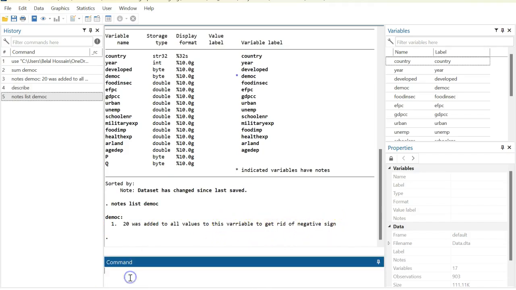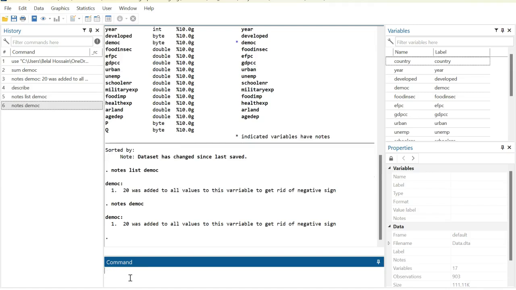But you can also use a command called notes and then your variable name, which is demo, and hit enter. You'll find the same notes here. So this is the way you can remind yourself what kind of variable this is and what kind of transformation decisions you made previously. This will be immensely helpful when you get back to work on data analysis again after an interval.